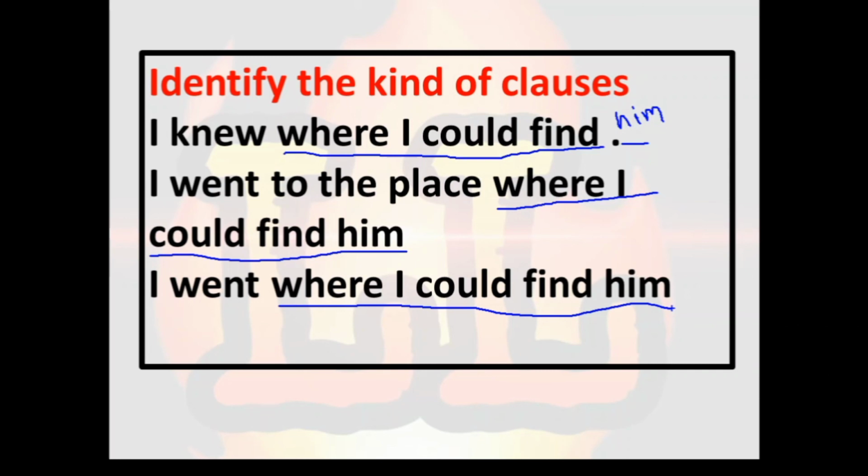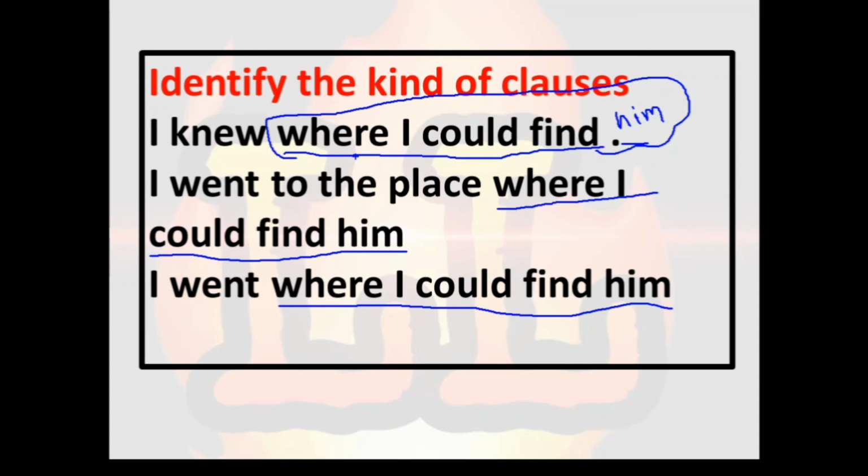So let's see which clause is used in the first sentence. In the first sentence, I is the subject, knew is the verb, and this clause, where I could find him, comes in the place of the object. Remember my friends, whenever I ask a what question to the verb, I get the object.